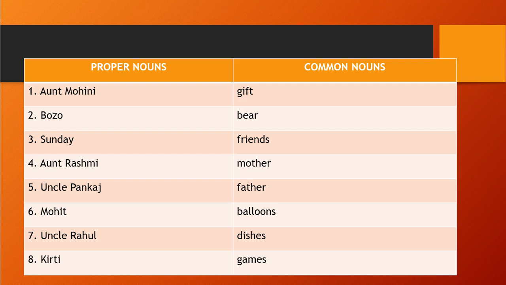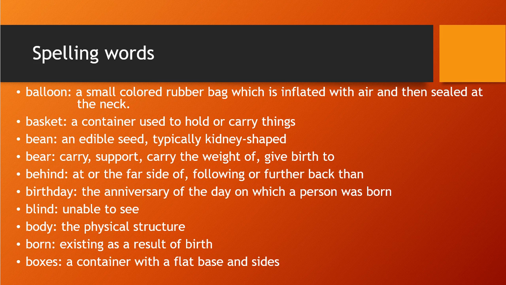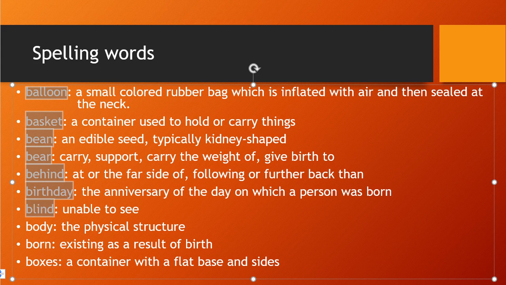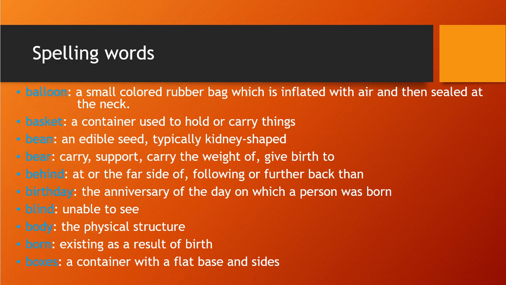So today, in the next lecture we will start our new chapter. But before that, before ending our lecture, let's discuss new spelling words, which we are going to do in every lecture, which I have discussed with you in a previous lecture also. So we will discuss one by one. So first one is balloon. So let me change it to a different color for you to understand it. Okay, these are the 10 new spelling words which you need to remember with meaning.